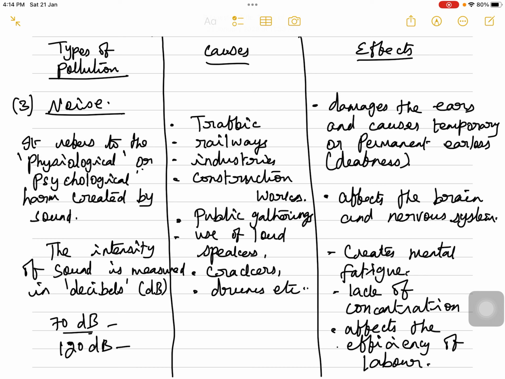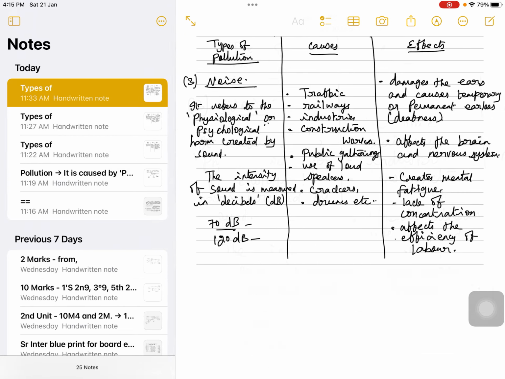What are all the effects of noise pollution? It damages the ear and causes temporary or permanent hearing loss, that is called deafness. Second one, it affects the brain and nervous system, and it creates mental fatigue, lack of concentration, and affects the efficiency of labor. So the labor productivity declines. Okay, so these are all the various types of pollution.